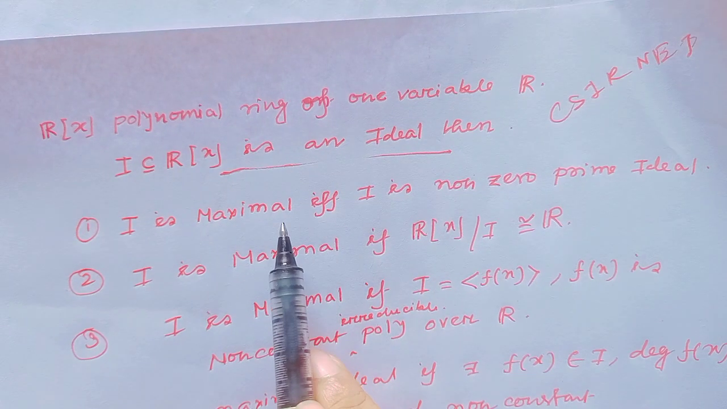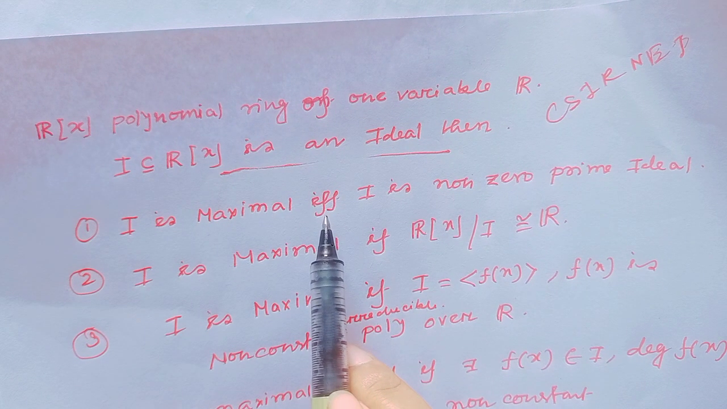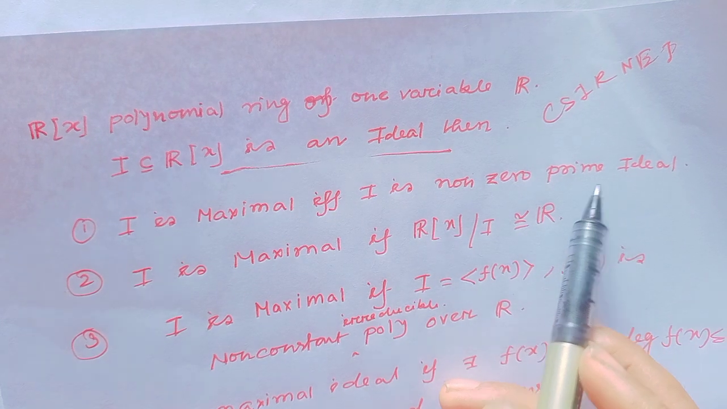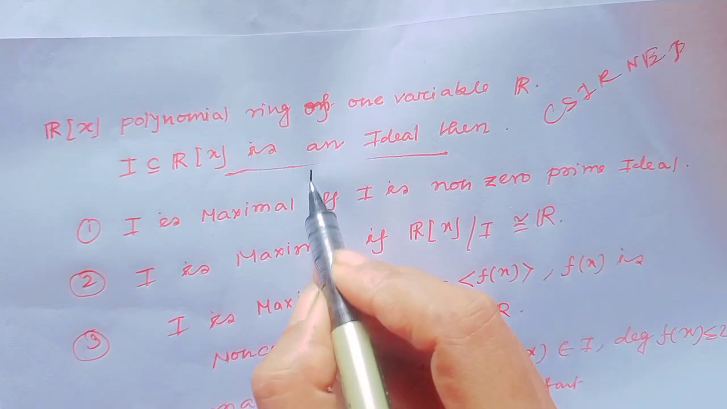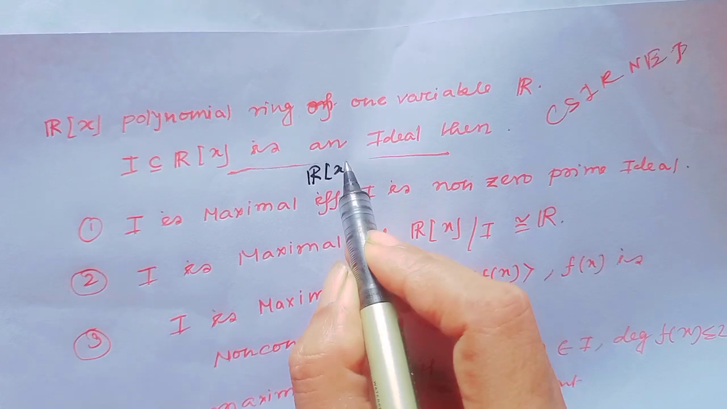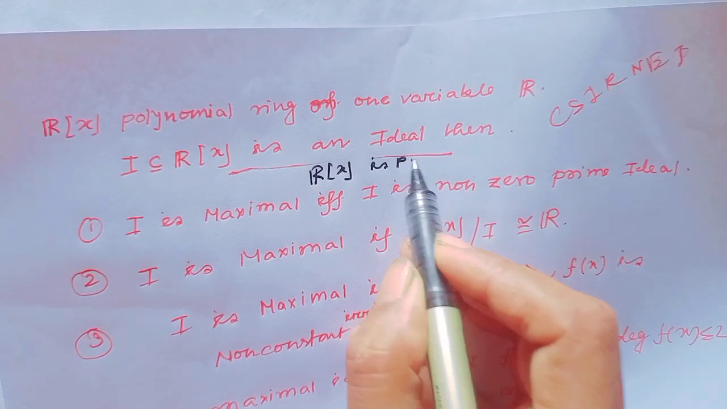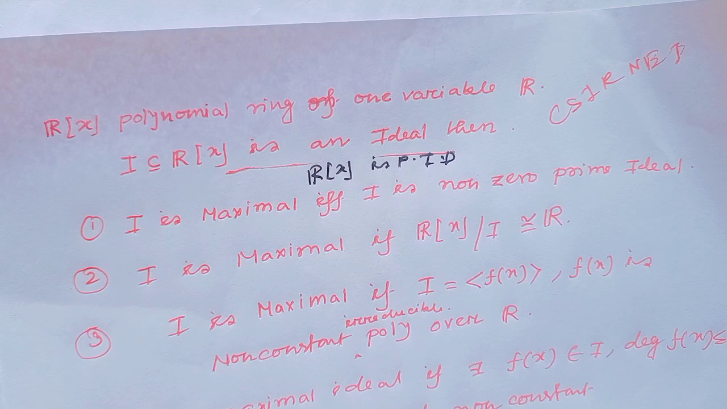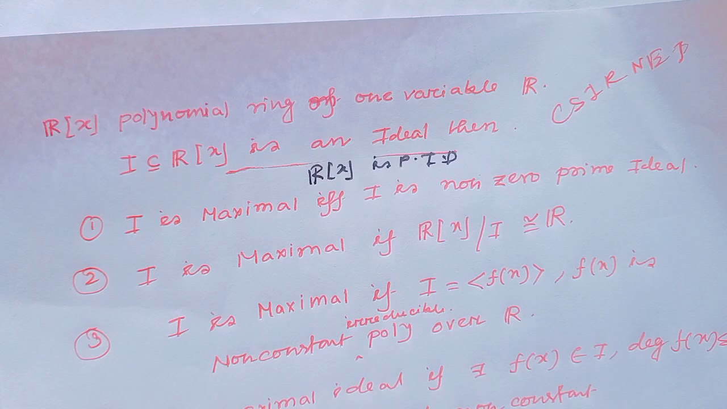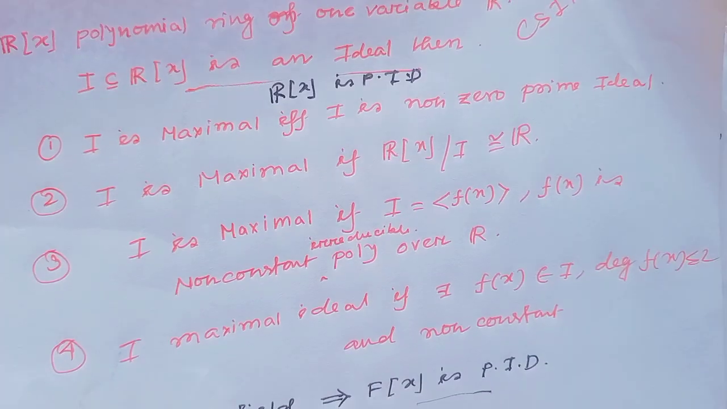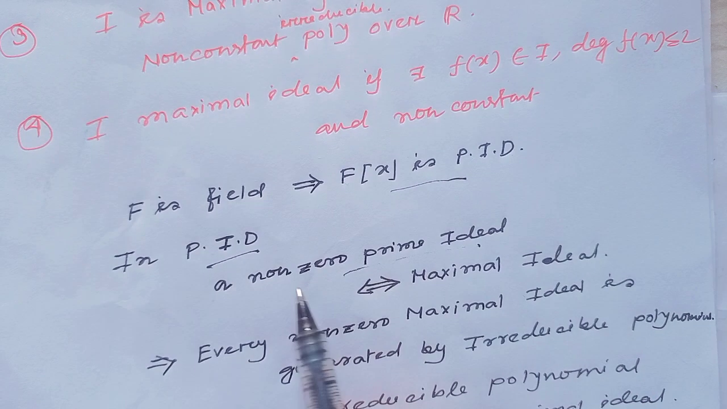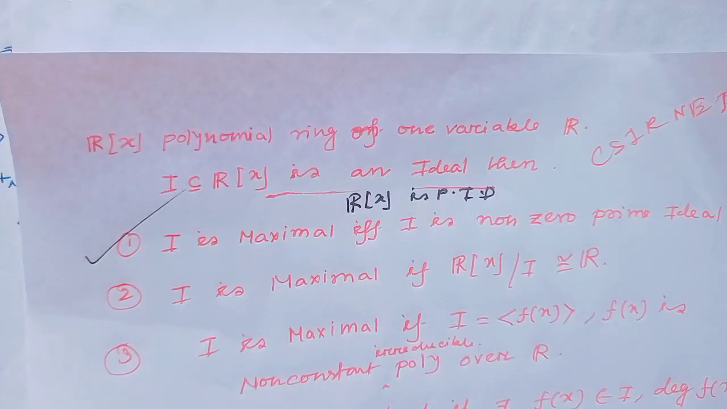Now see the options. Option 1: I is a maximal ideal if I is a non-zero prime ideal. Since R is a field, that implies Rx is a PID, and in a PID every non-zero prime ideal is a maximal ideal, and also every maximal ideal is a non-zero prime ideal. This is an if and only if condition. So option 1 is the right option.